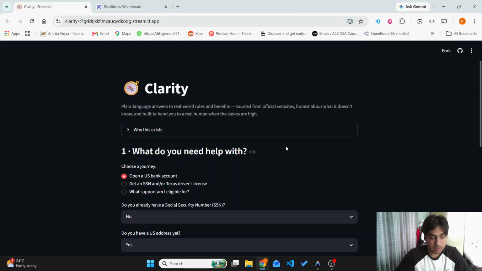Now we'll talk about how Clarity works under the hood and how it prevents hallucination at an architecture level. Step one, curated knowledge base. We don't let the AI search the internet. Instead, we build a curated corpus of verified passages only from official government websites or universities' own offices. The second one is retrieval. When Arjun asks a question, the system uses a local embedding model to find the most relevant passages from that curated corpus. And the third one is the threshold gate.